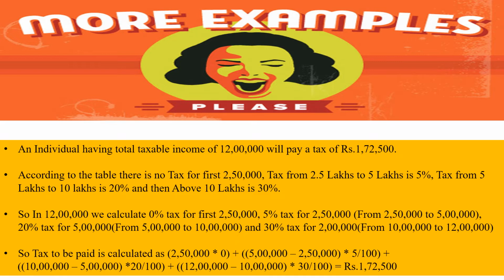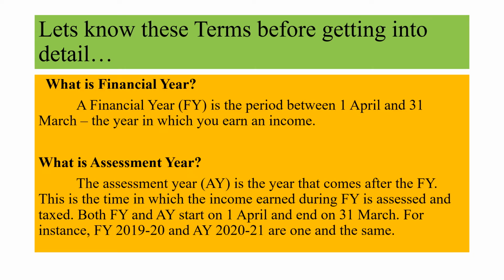So the tax to be paid is calculated as 2.5 lakhs into 0 by 100 plus 2.5 lakhs into 5 by 100 plus 5 lakhs into 20 by 100 plus 2 lakhs into 30 by 100, which sums up to 1,72,500 rupees. Let us know these two terms before getting into detail: financial year and assessment year.